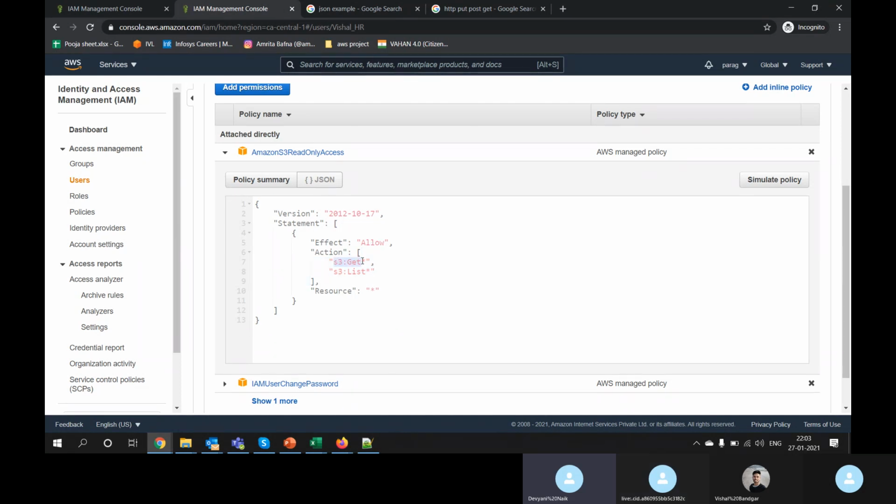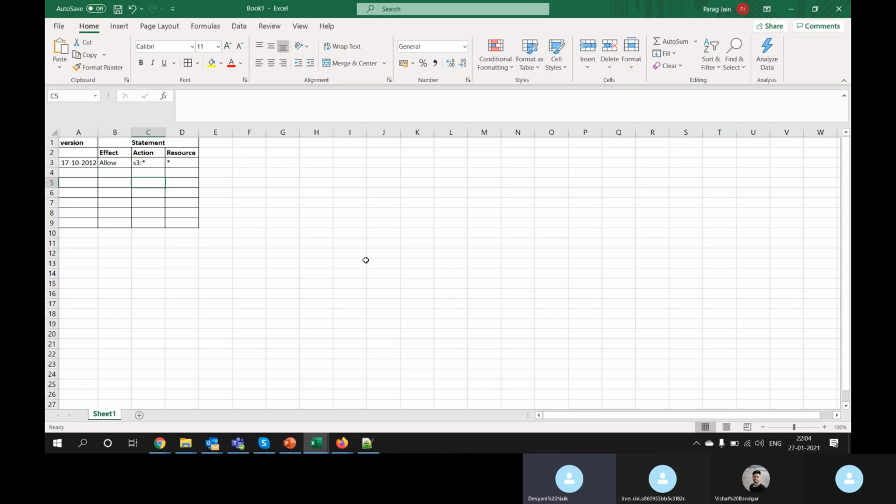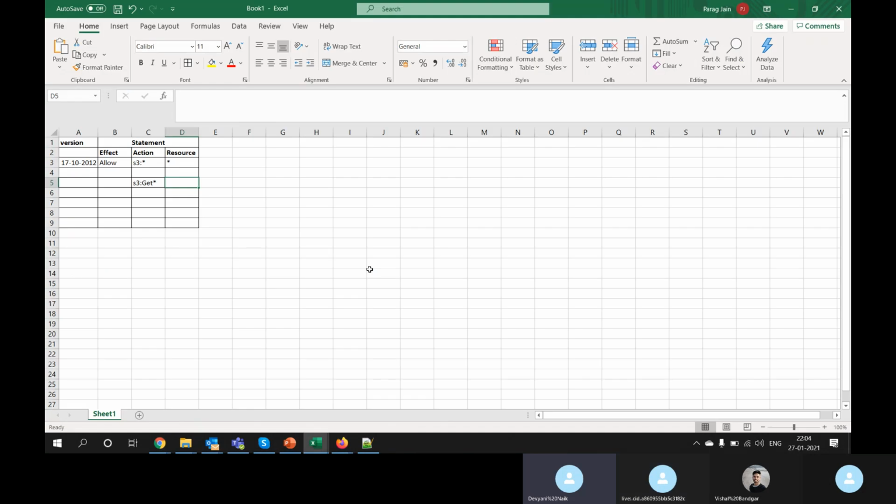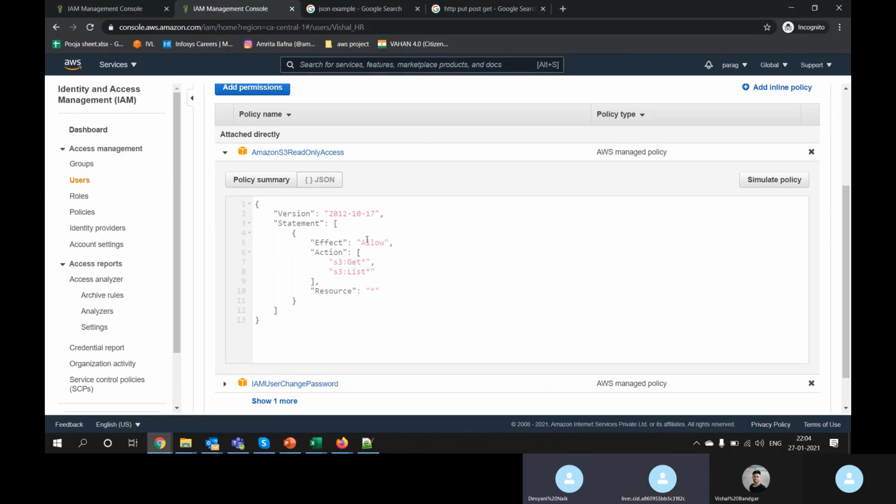So this is a new policy for Vishal. The double quote is necessary to write in JSON format.